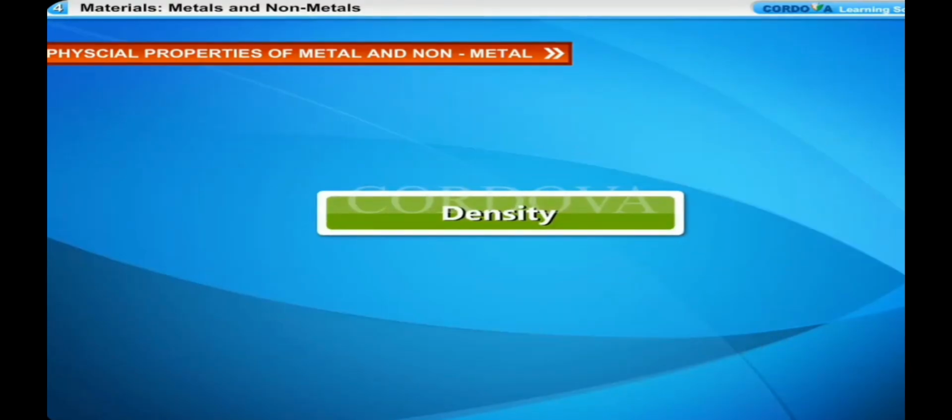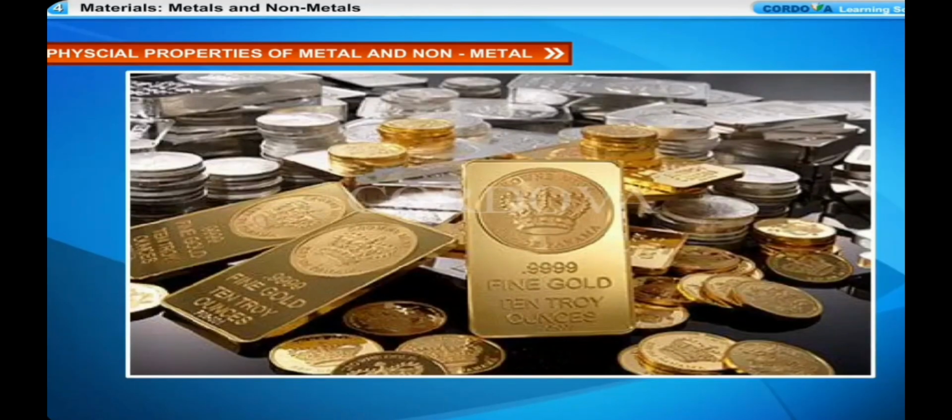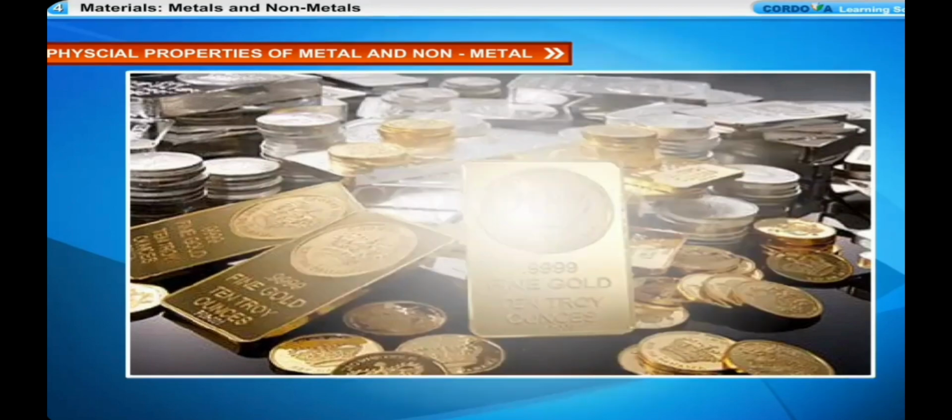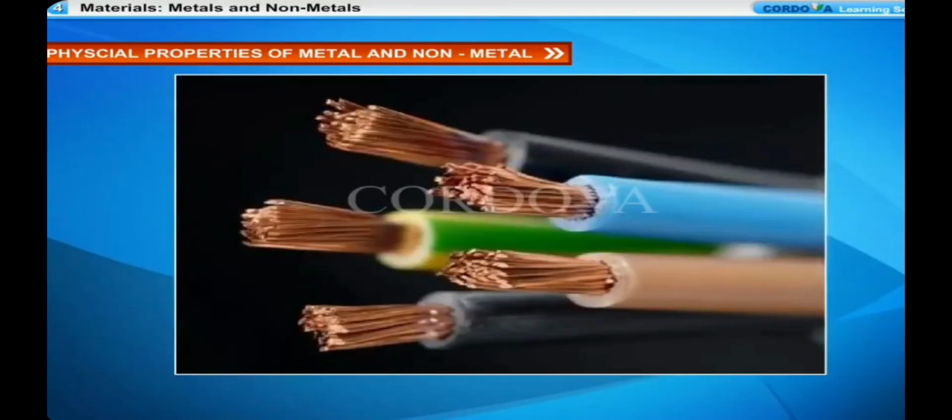Density. Metals have high densities, but sodium and potassium have low densities. Non-metals have low densities and are very soft, but diamond has high density. Conductors of electricity. All metals are good conductors of electricity. Silver metal is the best conductor of electricity. Copper wires are used in household electric wiring, and aluminum wires are used in electric cables because copper and aluminum are good conductors of electricity.